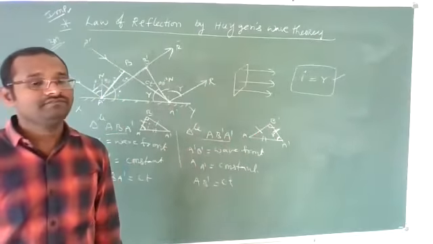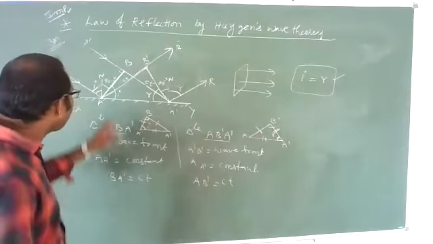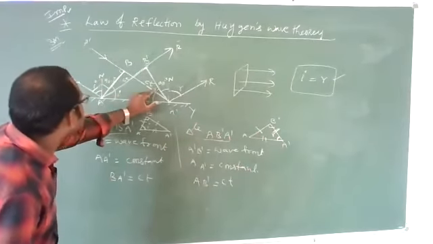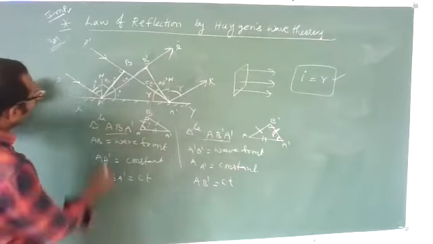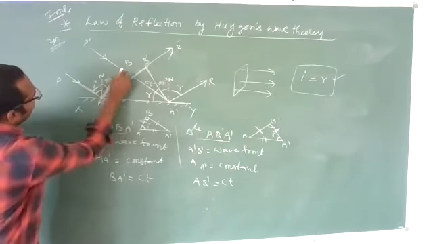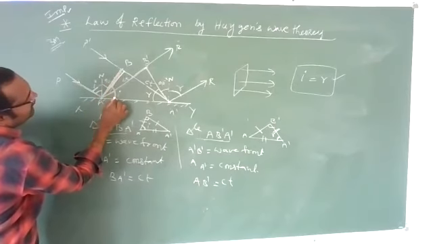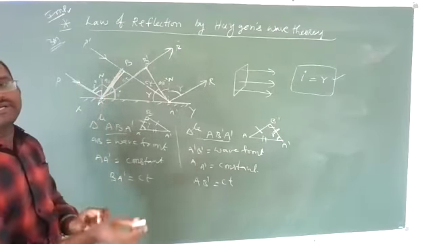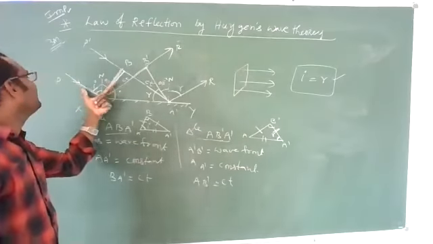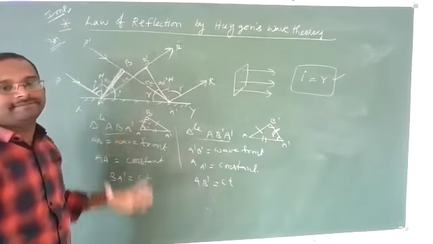Got it? The point I am saying is important. The main point is how I am getting this i, this r. From this point: the incident ray is perpendicular to the wavefront. This is the main thing now. If you don't know this, then you can't get this i. This is a very important point here. So what is this point? The ray is always perpendicular to the wavefront.